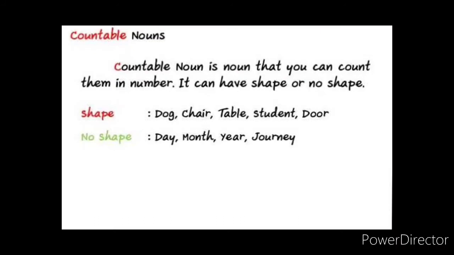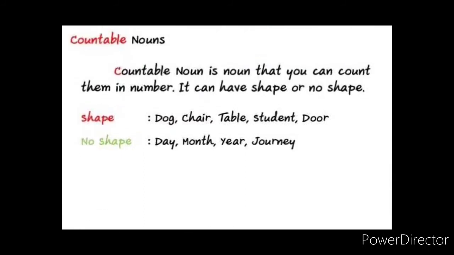See here, first one, shape. For shape, we have dog, chair, table, student, door. The plural forms are also there: dogs, chairs, tables, students, doors, etc. Then for no shape, see the examples here: day, days, month, months, year, years, journey, journeys. Whichever nouns are countable can be changed into plural form also. So that is known as countable nouns, children.